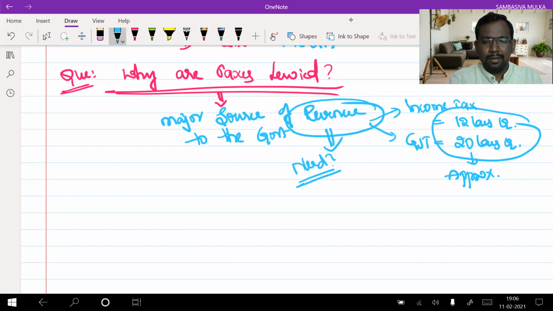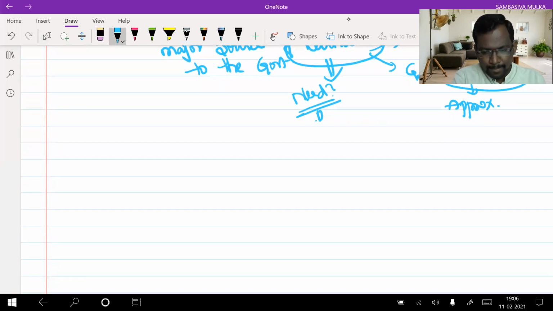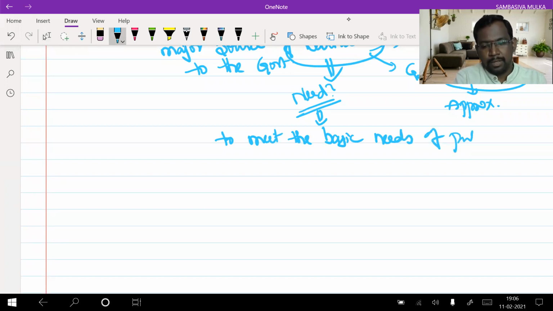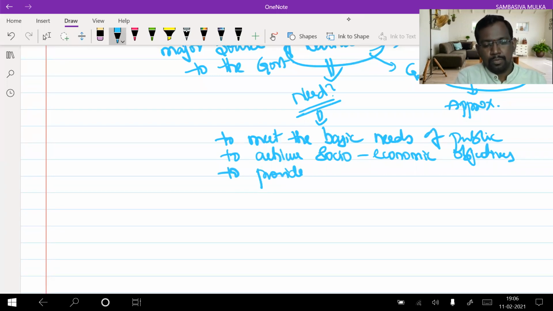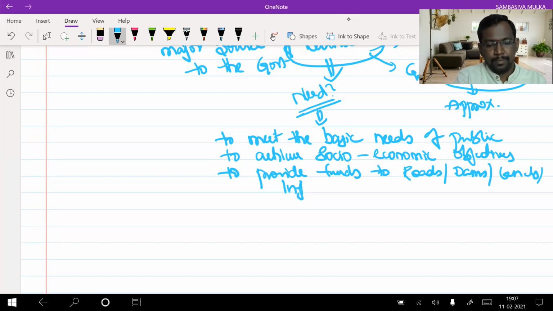Right. See, we have seen that the need for generating these revenues is to meet the basic needs of the public, to achieve socio-economic objectives, to provide funds for roads, dams, canals, all other infrastructure facilities.